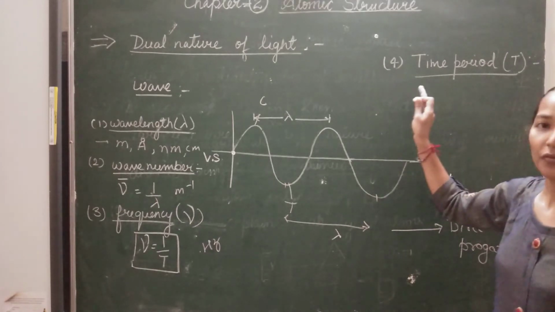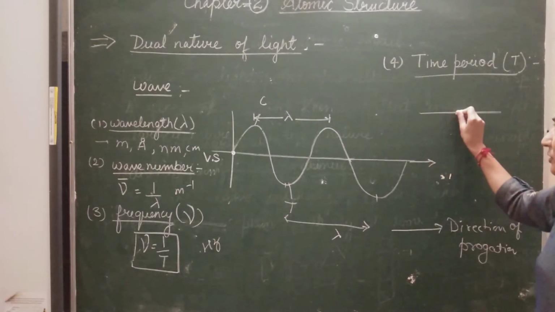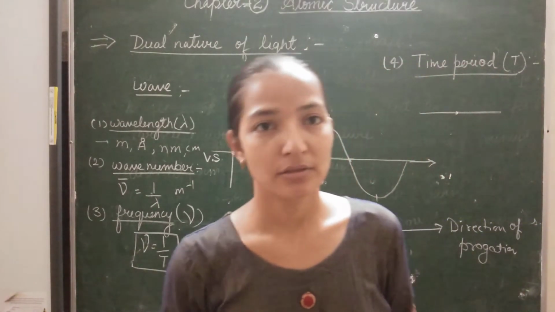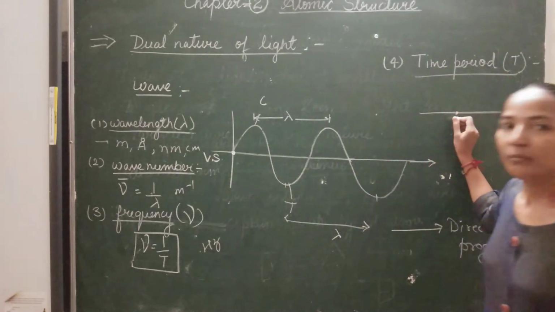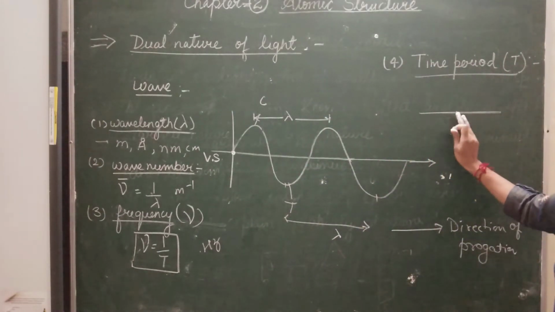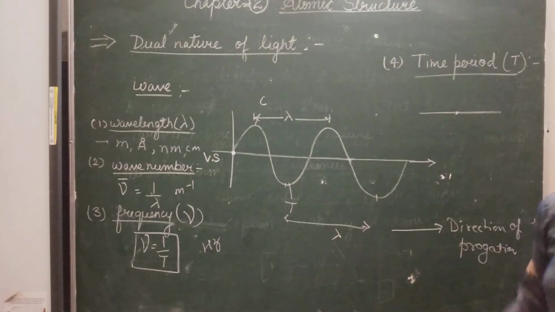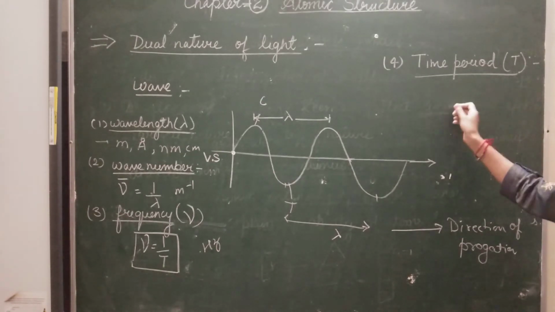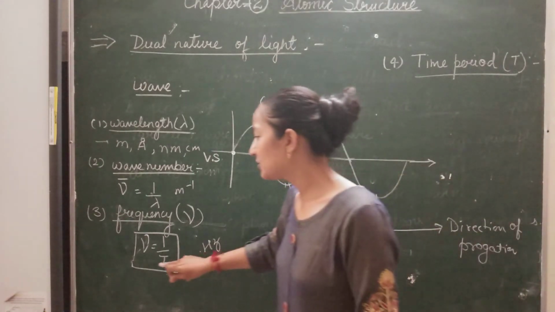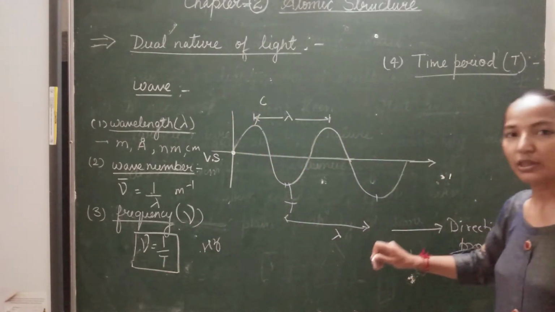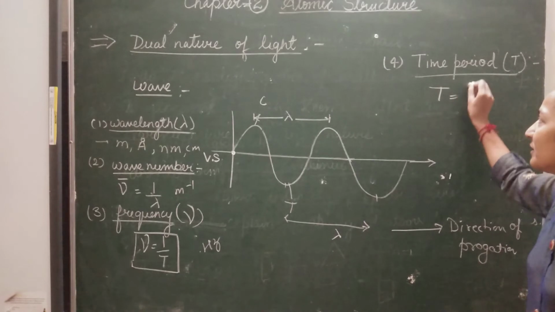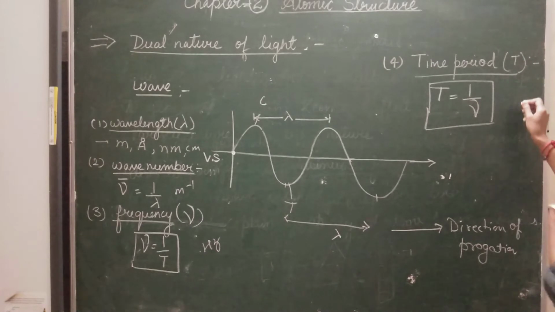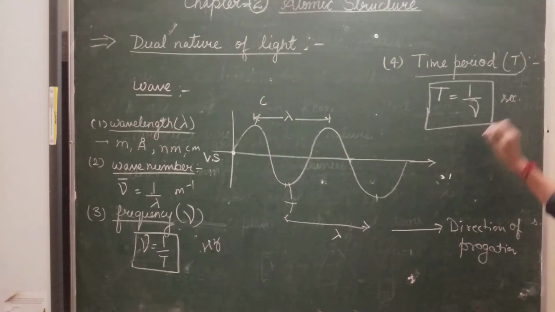What is the time period of a wave? Through a point, how much time a wave takes to pass, or the time taken by a wave to pass through a point, is called the time period of wave. Time period has an inverse relationship with the frequency, that is, time period is the inverse of frequency. So its unit will be second or hertz inverse.